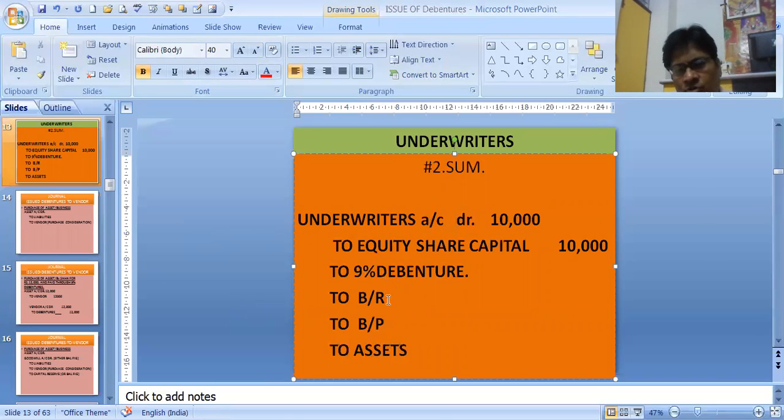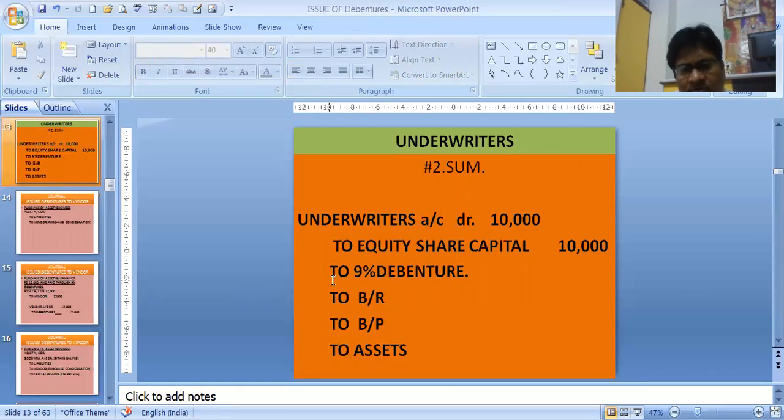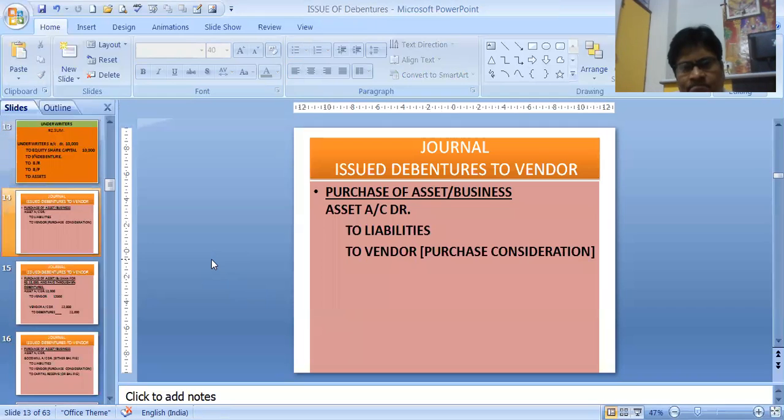If we are paying through bills, then underwriters account debit to bills receivable, or underwriters account debit to bills payable if we have accepted the bill issued by the underwriter, or underwriters account debit to any asset we are giving. It can be through bank also. So the payment can be of any mode. It can be to a 9% debentures to security premium reserve. By any mode we can pay underwriter.